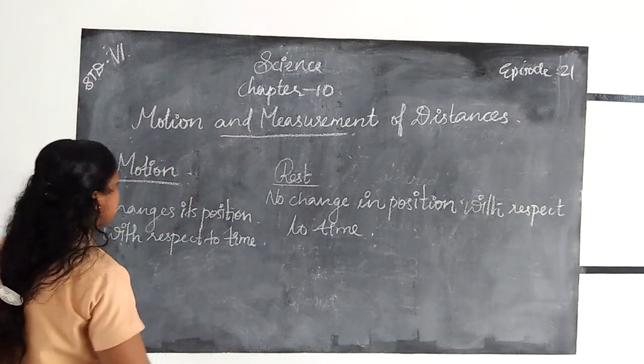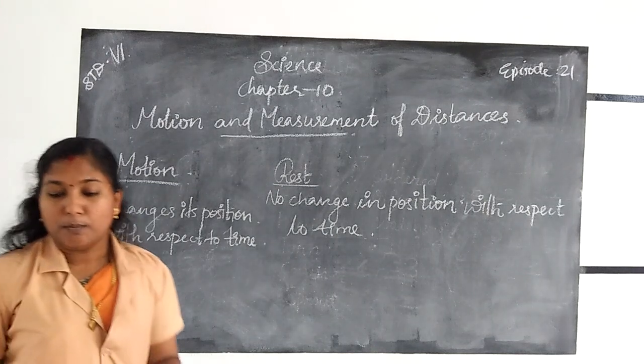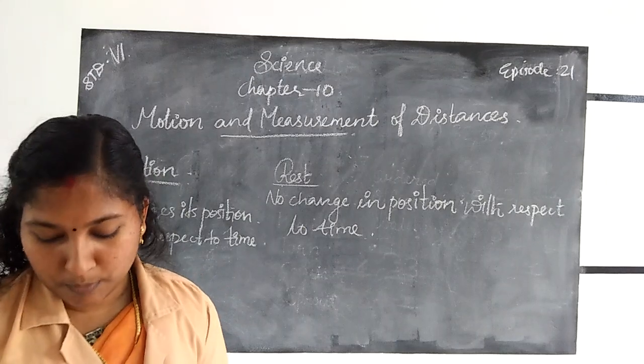For example, for motion, we can see from our surroundings. Which are the examples for motion?